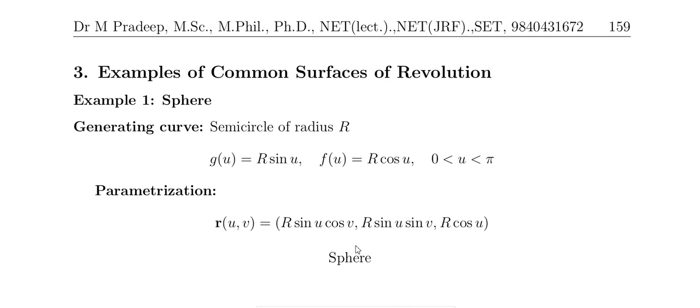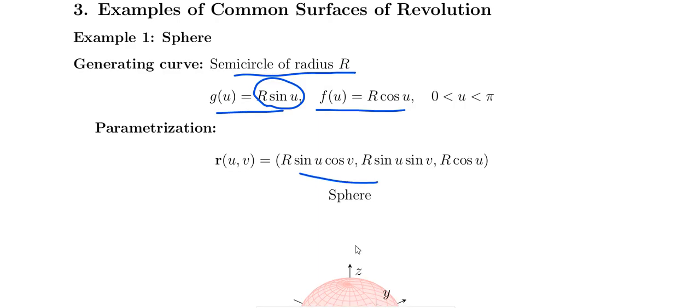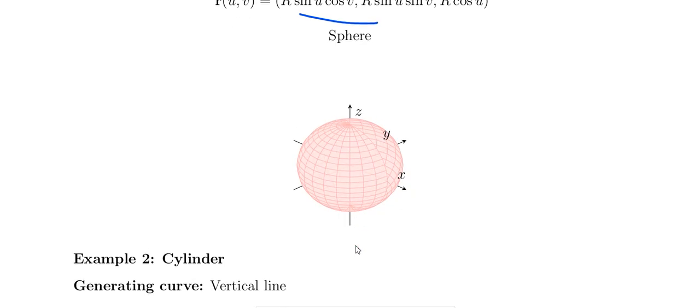Examples of the common surfaces of revolution. The sphere: the generating curve is a semicircle of radius r. So g of u equal to r sin u, f of u equal to r cos u. The u lies between 0 and pi because it is a semicircle of radius r. The parameterization is r sin u cos v, r sin u sin v, and f of u is r cos u. We have to memorize that. So the picture is like that.